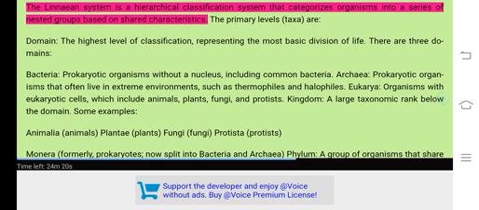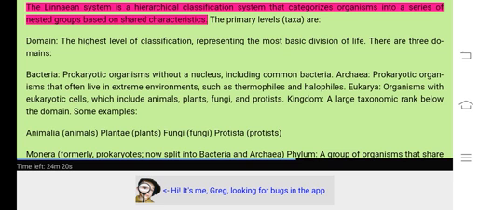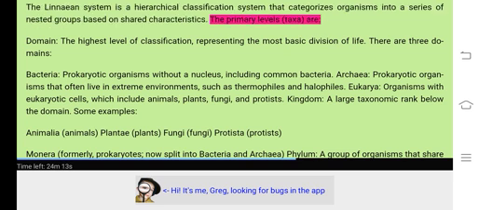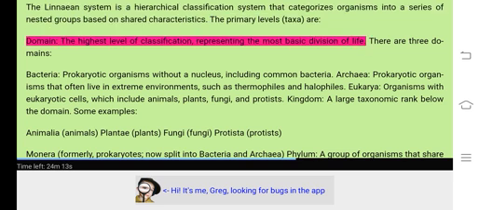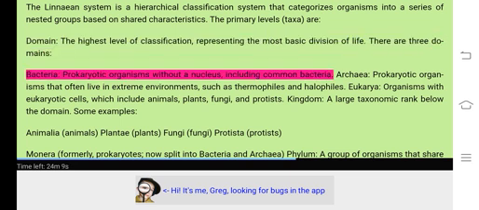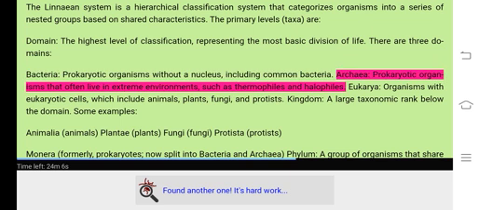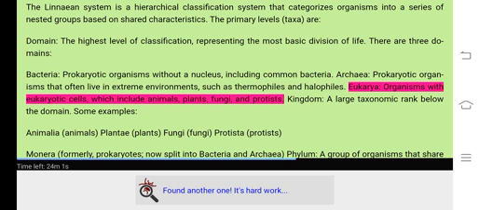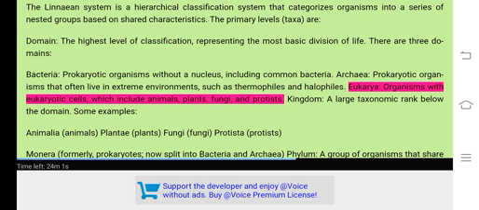The Linnaean system is a hierarchical classification system that categorizes organisms into a series of nested groups based on shared characteristics. The primary levels, taxa, are domain, the highest level of classification, representing the most basic division of life. There are 3 domains. Bacteria, prokaryotic organisms without a nucleus, including common bacteria. Archaea, prokaryotic organisms that often live in extreme environments, such as thermophiles and halophiles. Eukarya, organisms with eukaryotic cells, which include animals, plants, fungi, and protists.